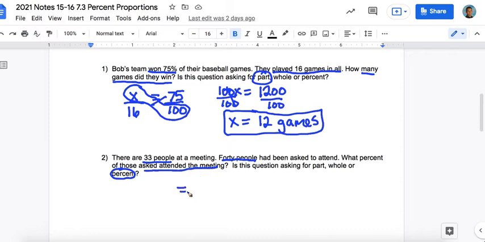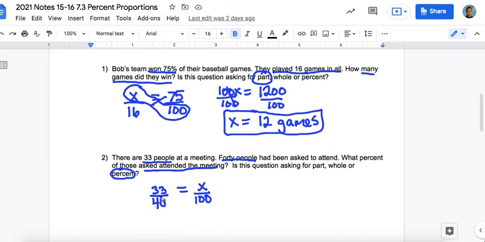So I'm going to put X over 100 because I don't know what the percent is. The people who actually attended the meeting here is the part, because that's going to represent the percentage. So we're going to put 33 on top. And there were 40 people asked to attend, so that would be the whole.